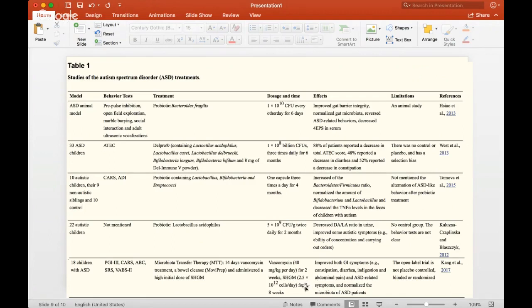They did it for 7 to 8 weeks with the human gut microbiome, with 2.5 times 10 to the 12 cells per day. This improved both their GI symptoms, constipation, diarrhea, indigestion, abdominal pain, and their autism spectrum disorder related symptoms. So that's not technically talking about behaviors.